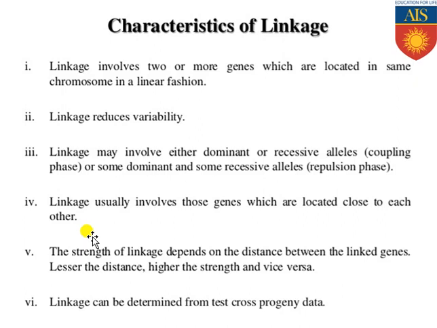Linkage may involve either dominant or recessive alleles, or some dominant and some recessive alleles. During linkage, when dominant alleles together or recessive alleles together are transmitted to the next generation, it is commonly known as the coupling phase. Sometimes some dominant alleles and some recessive alleles are transmitted together to the next generation, which is commonly known as the repulsion phase. So single or multiple dominant and recessive alleles can be transmitted to the next generation.